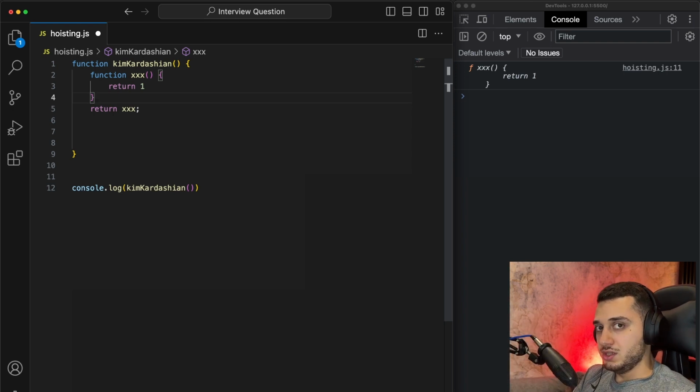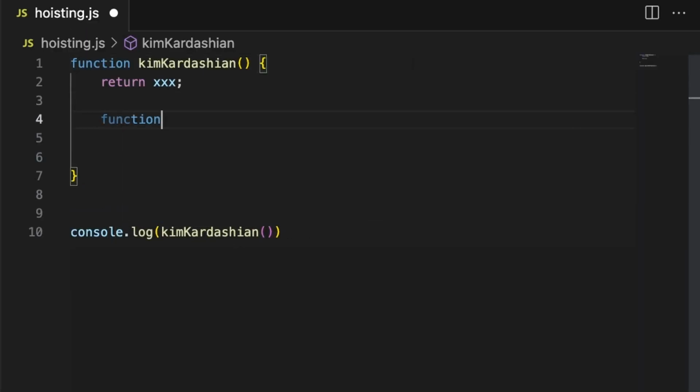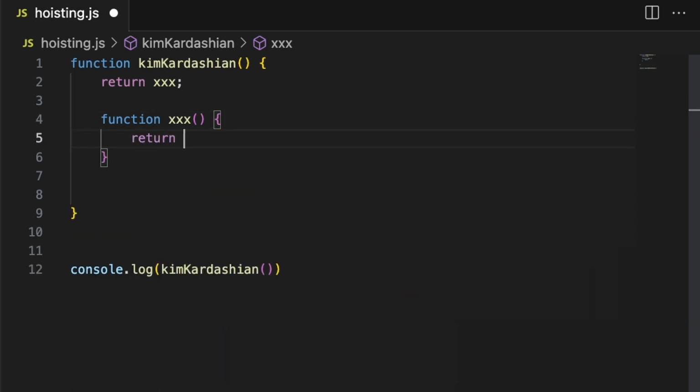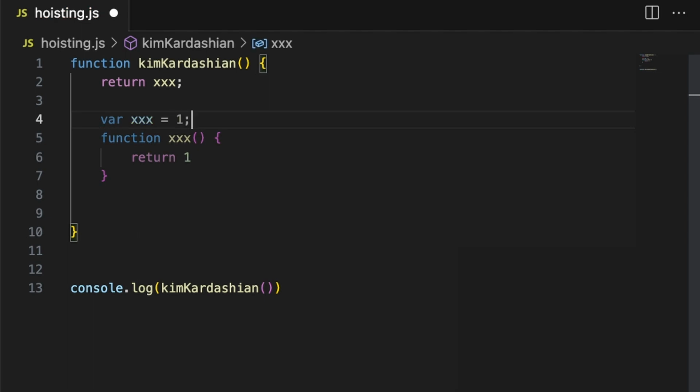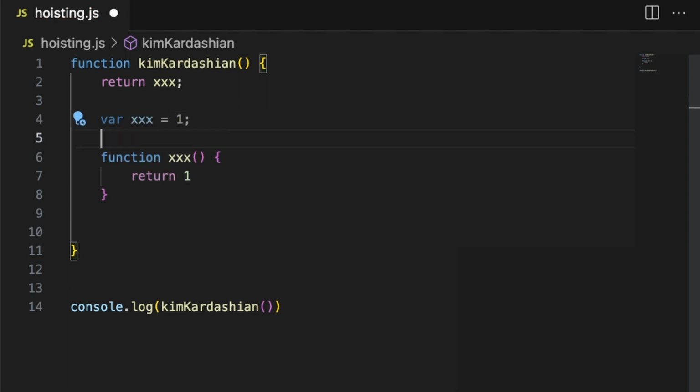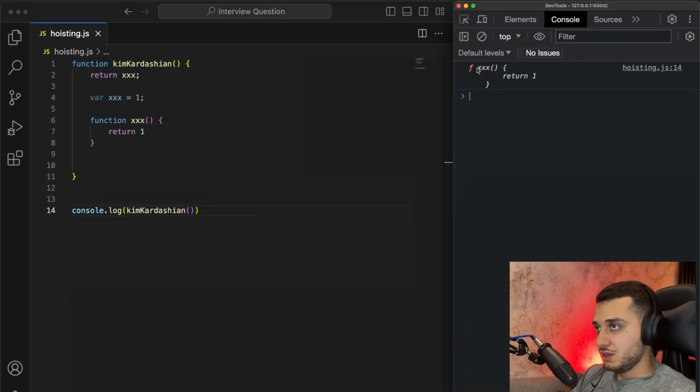And the last question is the most complex one, that no one answered yet. What will happen if I declare a function xxx that returns 1, and here I declare a variable xxx and set it to just 1? What will I get here? Pause the video and write it in the comments. And now let's see the result. We'll get the function declaration.